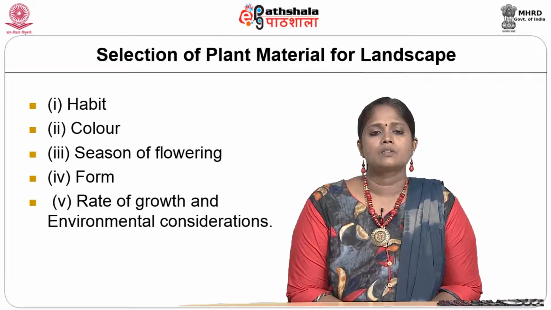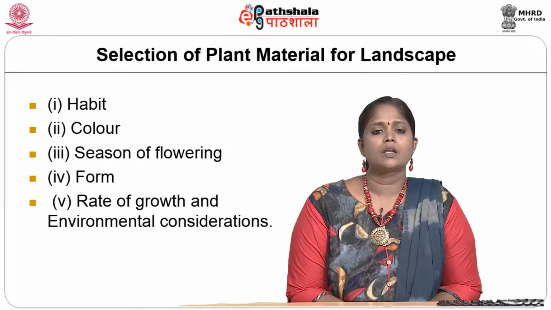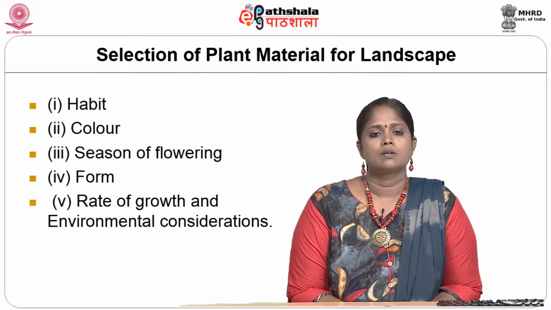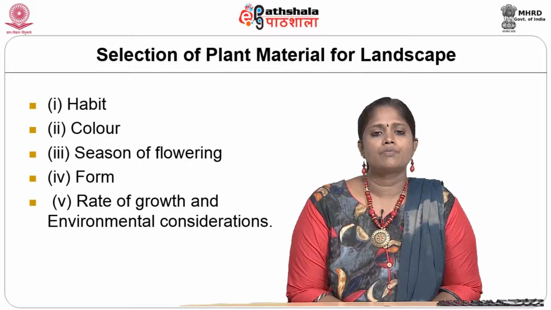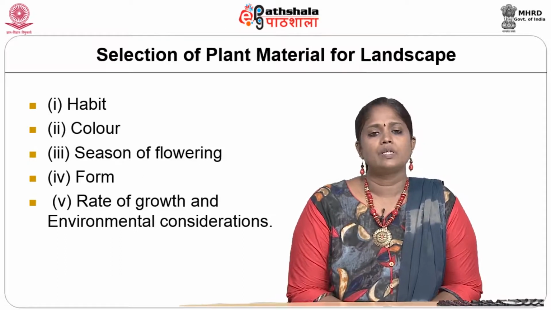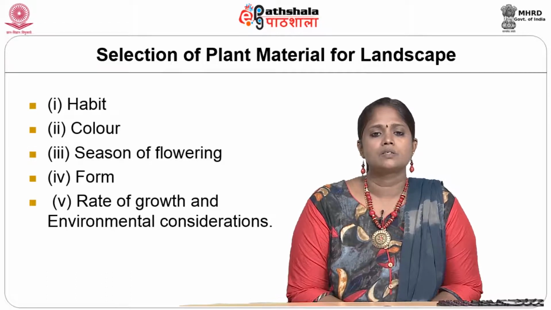Certain plants have a very slow rate of growth. It grows 1 meter in another 5 years. Certain plants grow rapidly and don't have stability against the wind. They fall whenever there is a calamity of heavy wind or rain or cyclones. So we need to be very careful or choosy when we select the plant material for the landscape. And also we have to think about environment considerations.